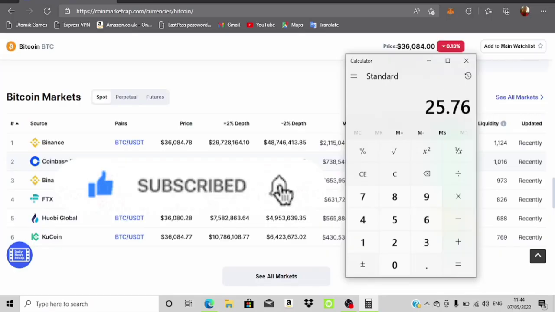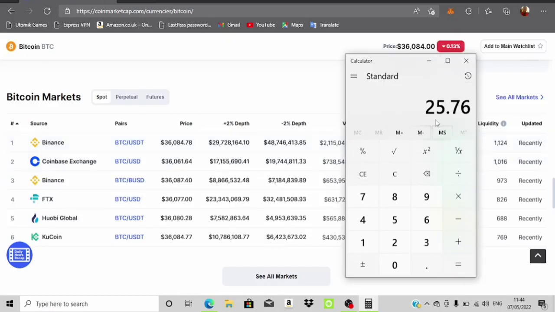So this is going to give you about a $25 gain if you do this, and obviously you're going to be charged some fees, some trading fees, some transaction fees. Maybe at the end of the day you pay like $5, and you're going to be earning just $20 from this whole arbitrage.